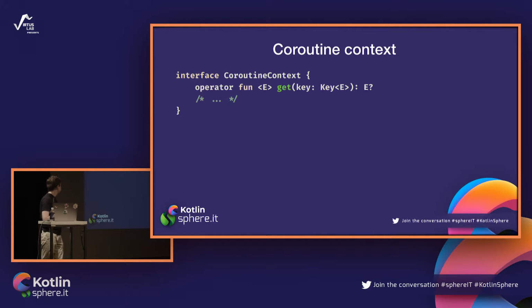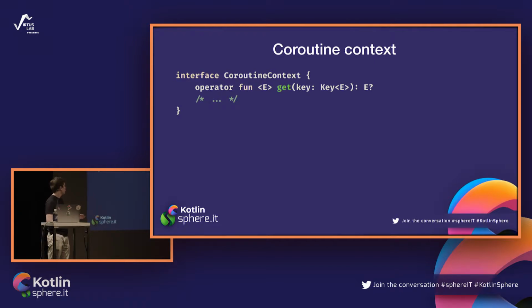As we can see, this get operator can return different types for us. The E is a generic type. So where does the information about what E is come from? We see that it is used in Key. So all the information about the type of E that we are extracting from the context is coming from this key. It means that each key has the type of the data it can extract from the context.